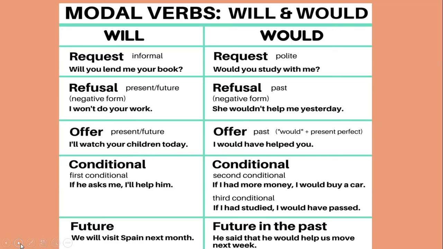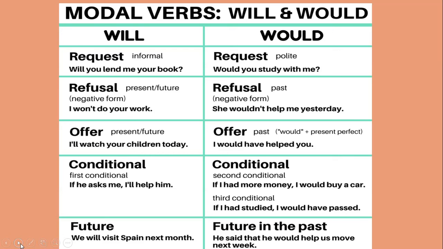Next use is conditional. If I talk about modal will, so will is used in first conditional and would is used in second conditional. If I had more money, I would buy a car. Now see the formation of the sentence, students. If I had more money, that means simple past.